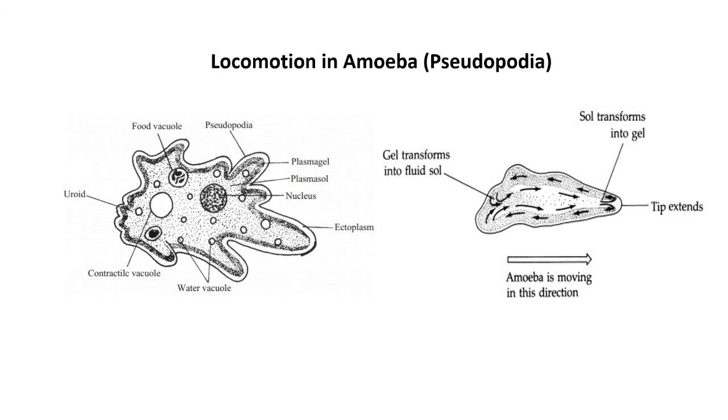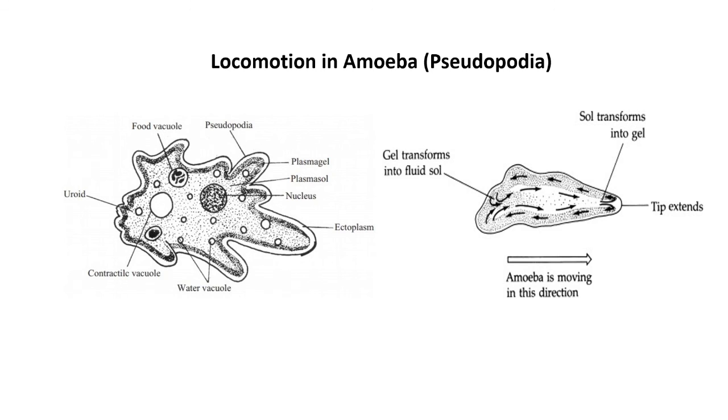So sol transforms into gel. Whatever cytoplasm is present in the body actively generates pressure, or exerts pressure on the wall, that is the plasma membrane, so it can move from one place to another. In this way we observe different types of locomotion in protozoan animals.